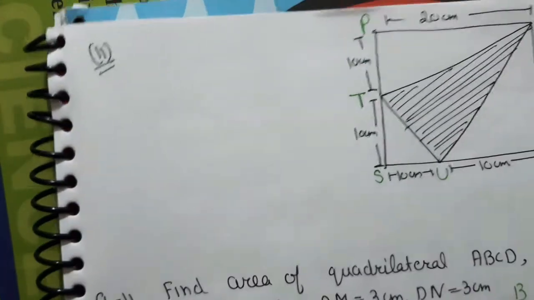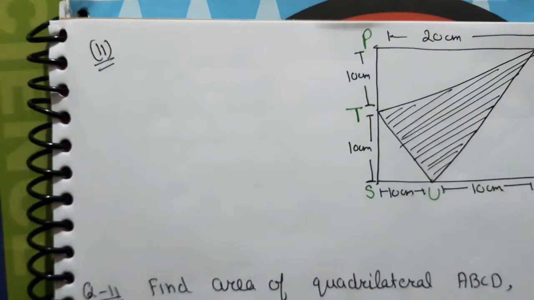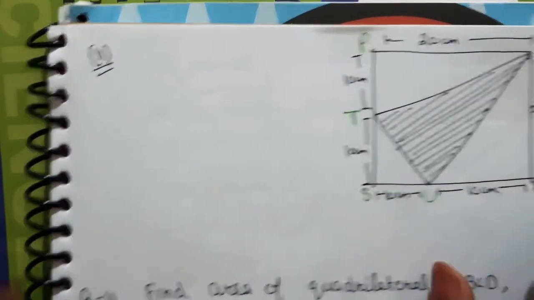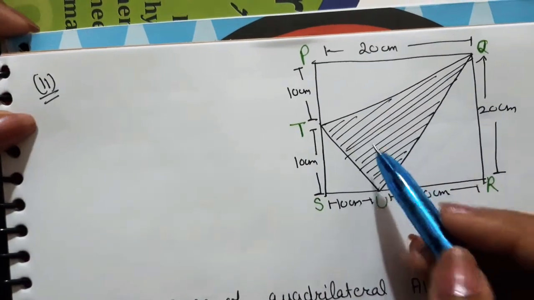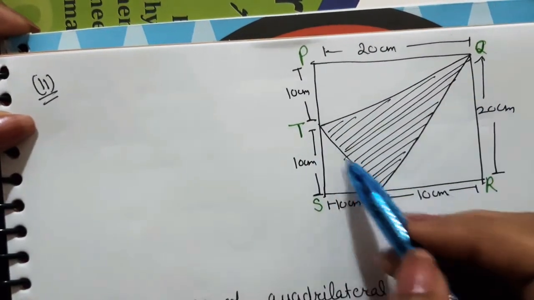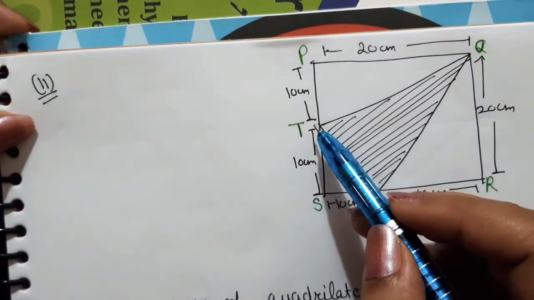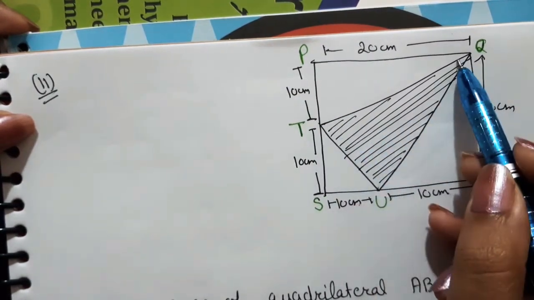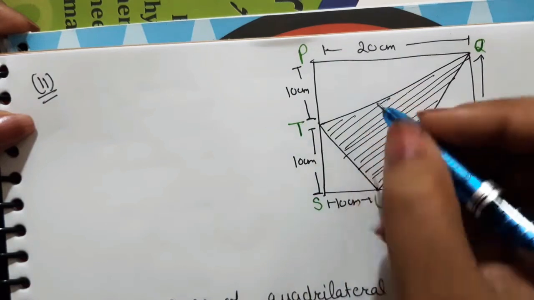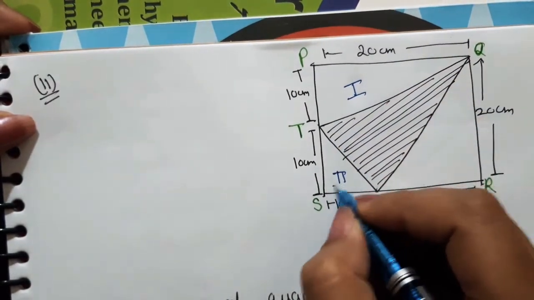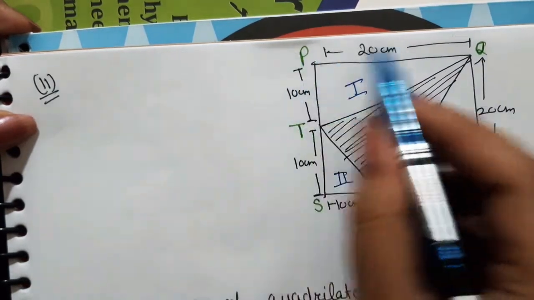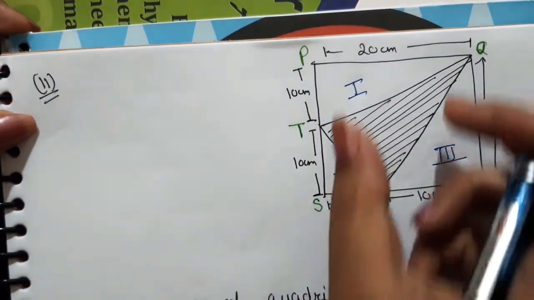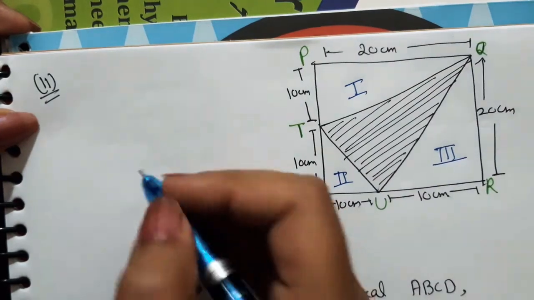Similarly, we will do the next part, that is the second part of question number 10. Now we have to find the area of this shaded region. How will we find it? This is a triangle, but we don't know its base and its height. So what we will do is subtract the areas of these three triangles from the area of this complete square. This is a square. Why? Because all the sides are 20 centimeters.